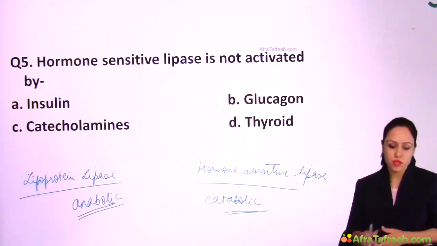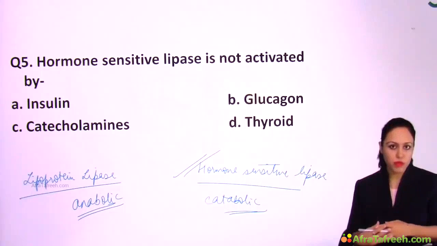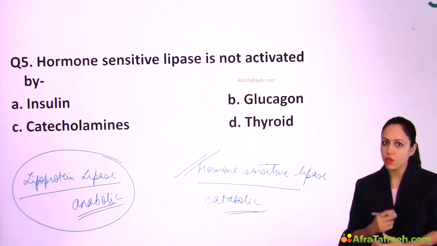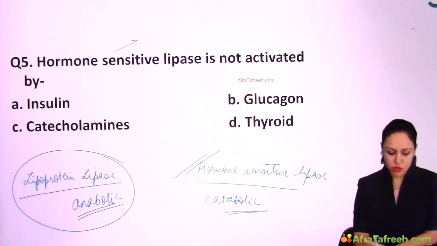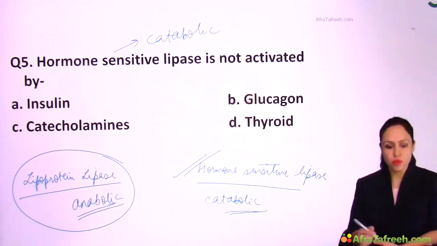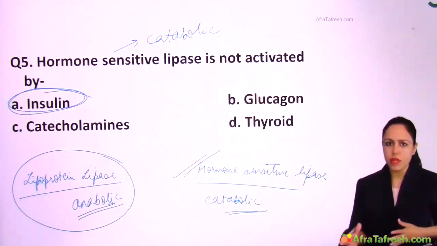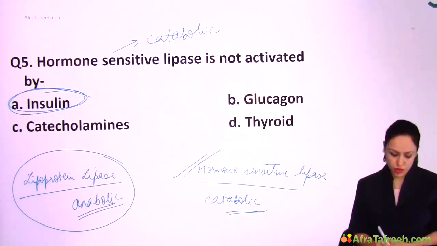You know, catabolic enzyme means it will be activated by hormones like glucagon, thyroid, epinephrine, and anabolic enzyme means it will be activated by insulin. Now see the question, hormone sensitive lipase is not activated by. Hormone sensitive lipase, a catabolic enzyme, is not activated by the anabolic hormone, that is insulin, right? So you can solve many questions out of these formulas. I'm just giving you examples of a few questions, right?